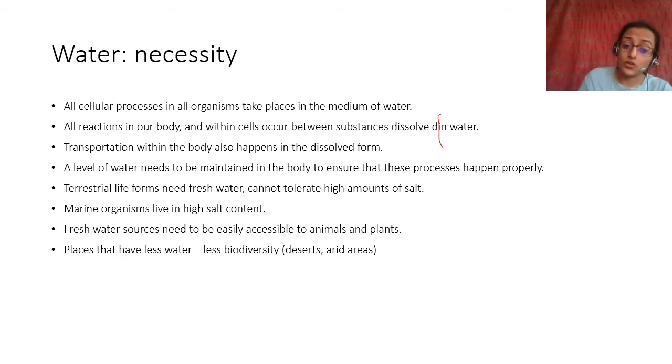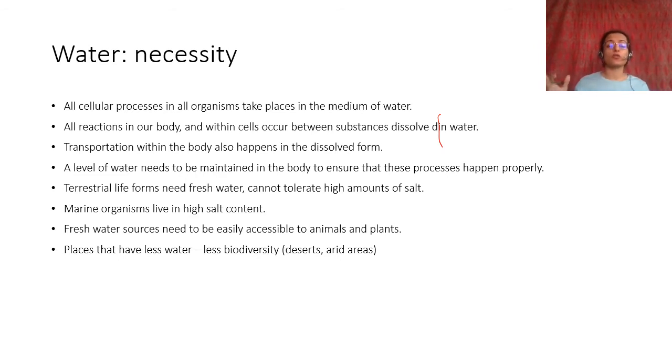Places that have less water have less biodiversity. This is a generalization, that less water means less biodiversity, and this is actually true. Of course, biodiversity depends on a lot of other things, but water is a big part of that. It's one of the most important reasons for biodiversity, but more water does not mean a lot of water.